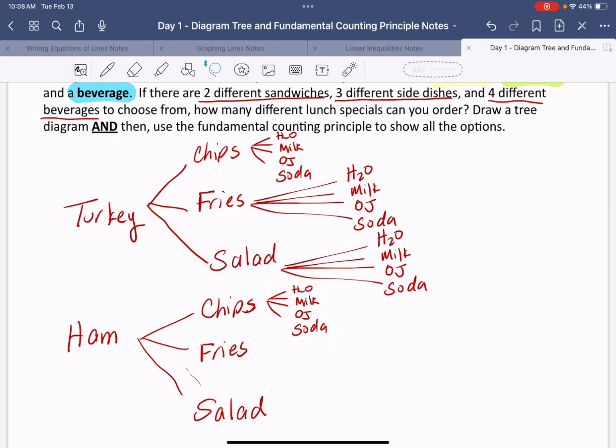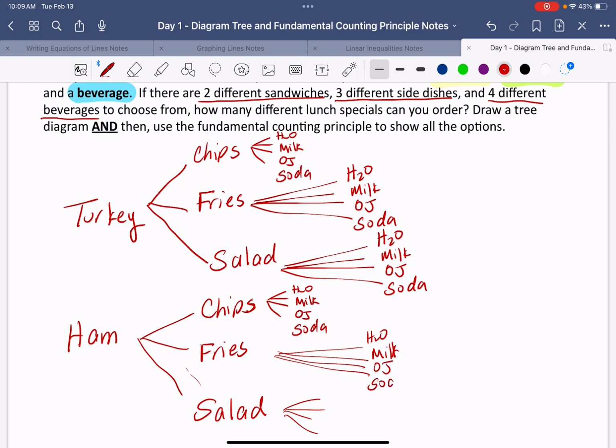And then I still have 4 more for my fries, and then I have 4 more for my salad, all with water, milk, OJ, and soda. That's a lot of work, isn't it?